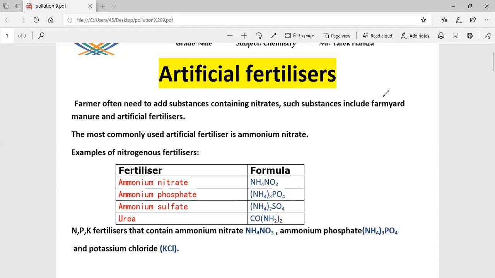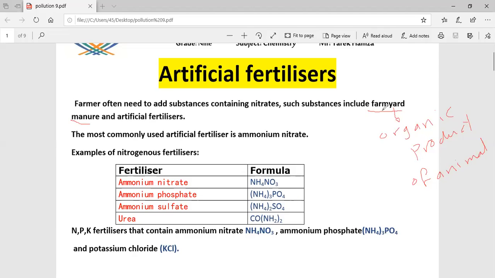What is the meaning of farmyard manure? It is an organic product of animals.